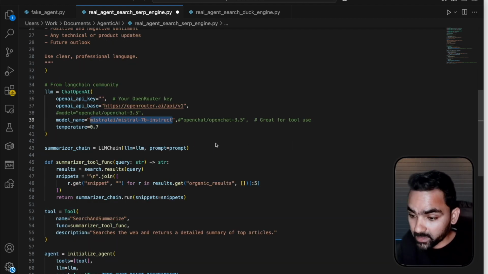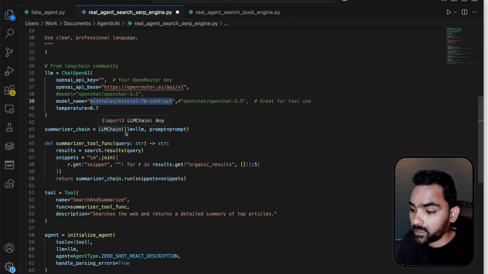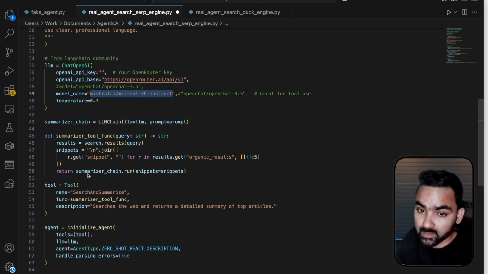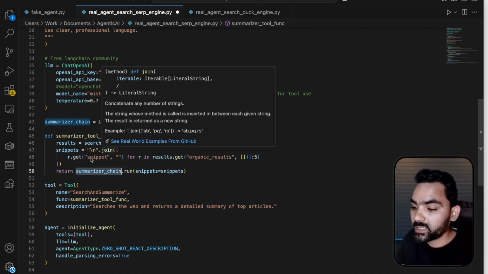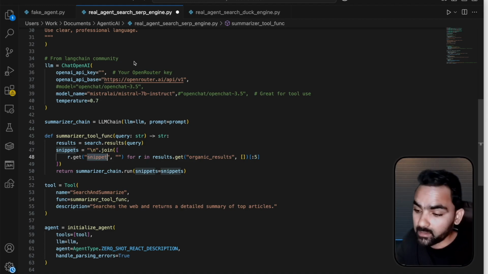The summarizer chain is the LangChain reference, with an LLM reference within the LangChain initializer and a prompt, and it runs the snippets. The snippets are the response which we got from SERP API. They get passed to LangChain. Once the snippets are here, LangChain also has a reference to the prompt. So let's go and check what the prompt is.